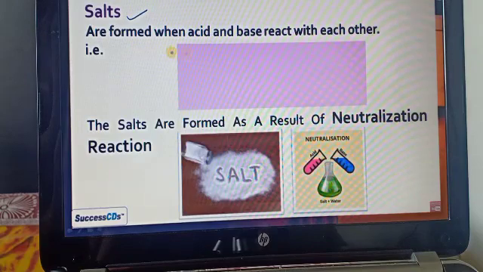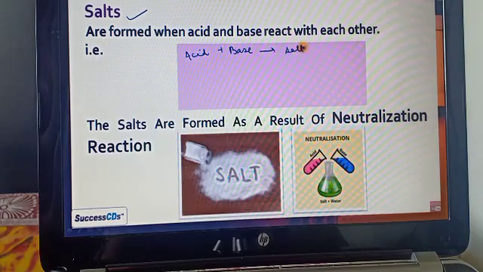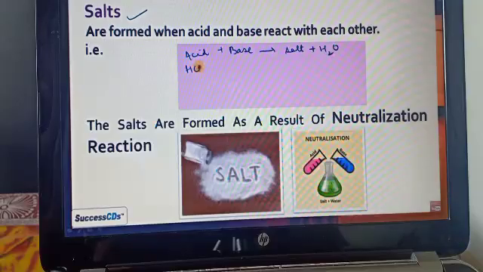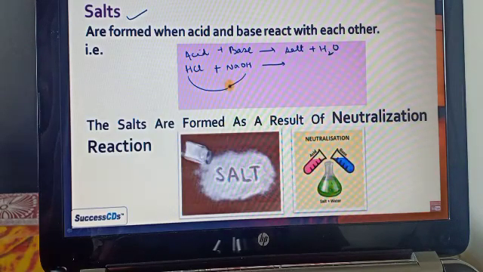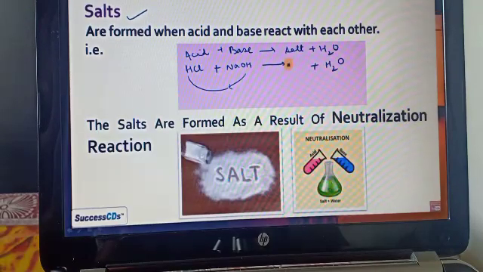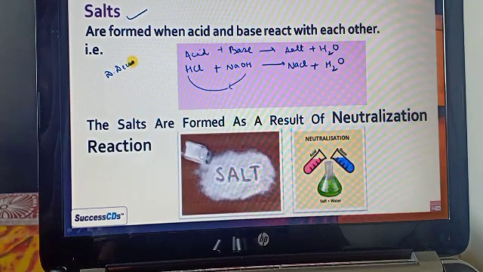Now the next topic, that is salt. As we already saw in the neutralization process, if the acid reacts with the base, then it forms salt and water. For example, HCl reacts with NaOH. As we know, acid gives the H and the base gives the OH, so it forms H2O, and the remaining parts attach with each other and form NaCl.